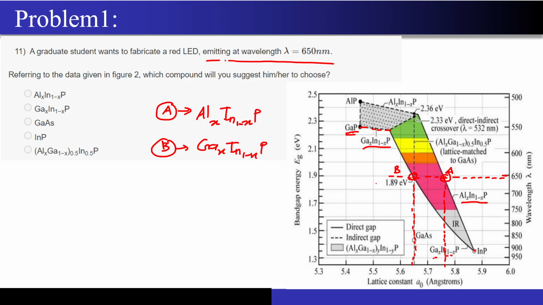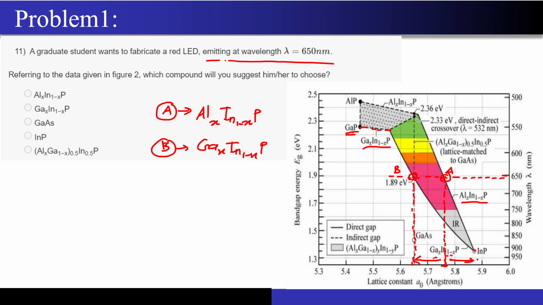Now what did I say? I need to have as close lattice matching as possible, and some substrate has to be available on the x-axis. Corresponding to point number A, if I draw a projection on the x-axis, the nearest substrates that I have are InP on the right side and gallium arsenide on the left side. You can still see there is a good amount of distance between this point and this particular point over here. So the lattice matching is not good.